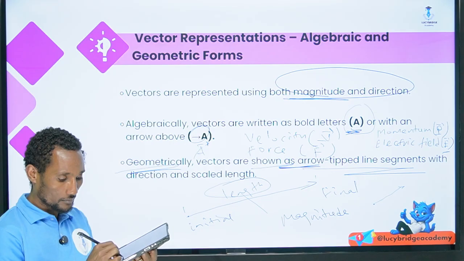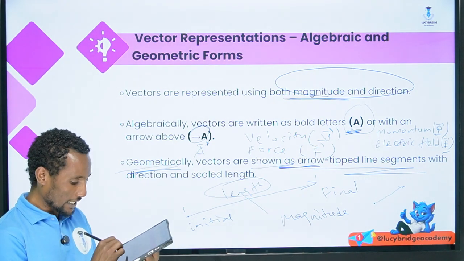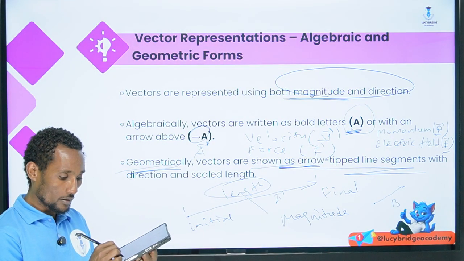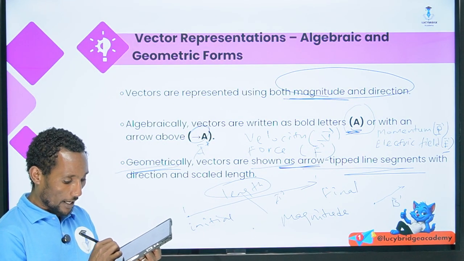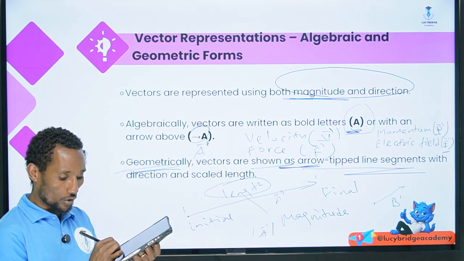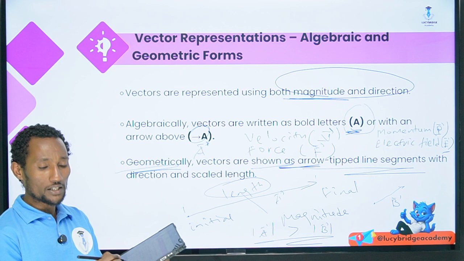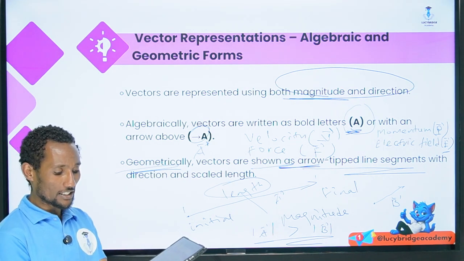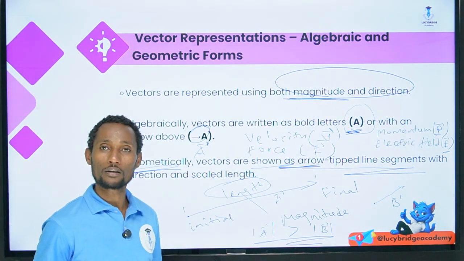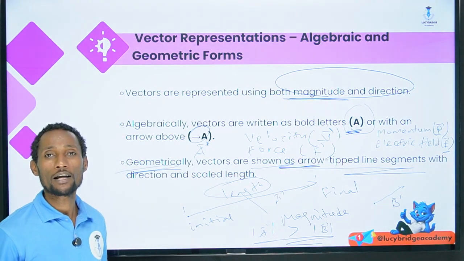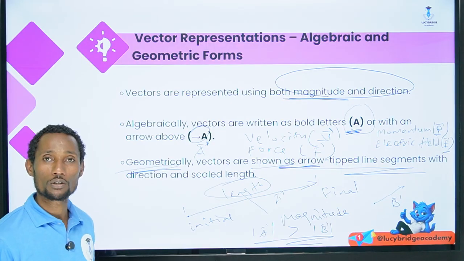Let's say this one is A, and this one is B. So the length, the magnitude of A is greater than the magnitude of B. From the arrow representation of the vector, we can identify the magnitude by what?